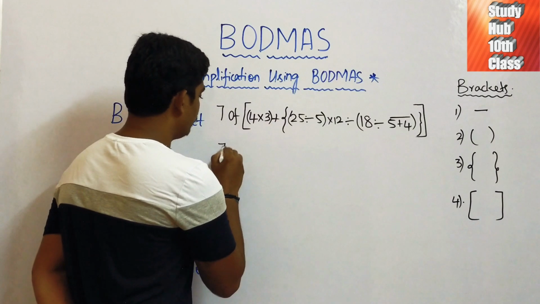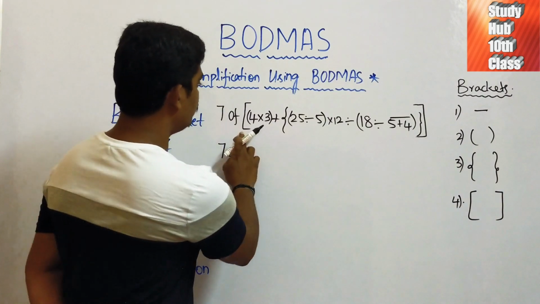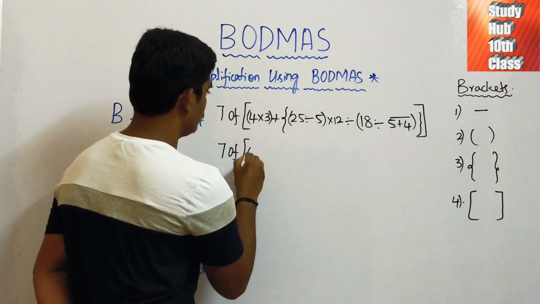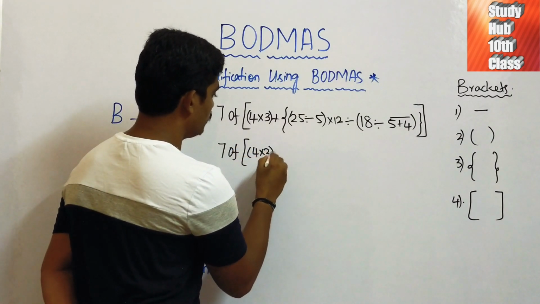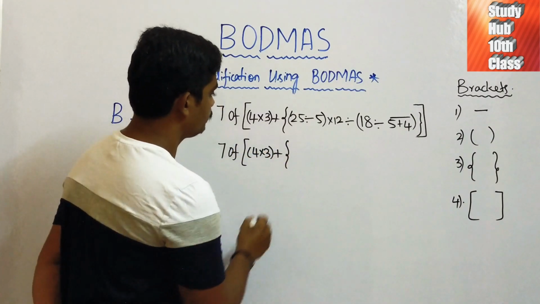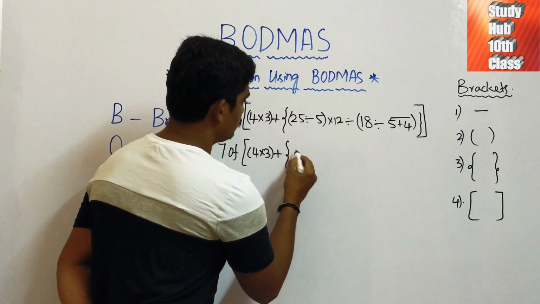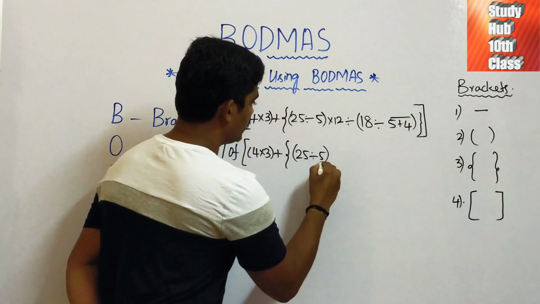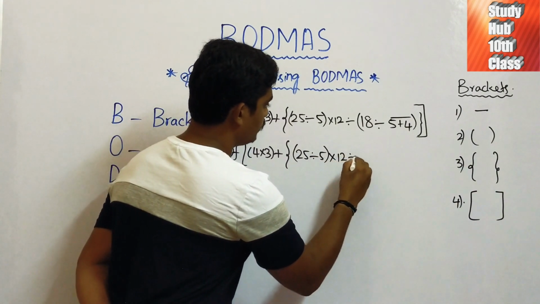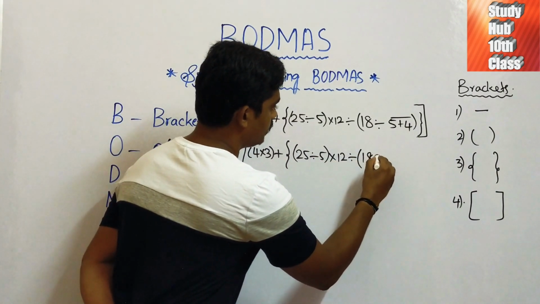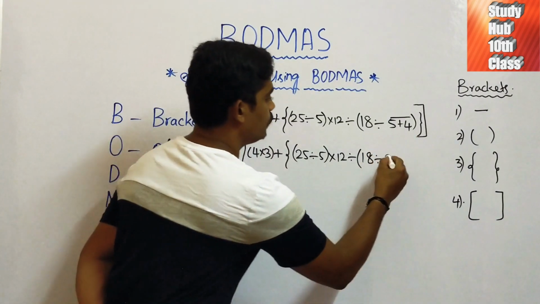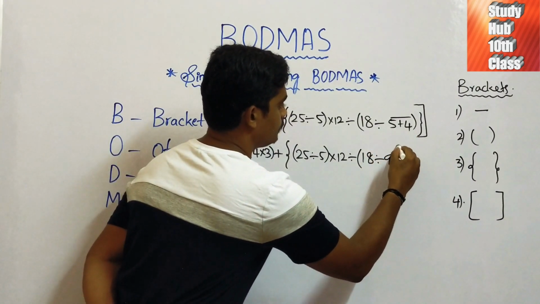Now, in this 7 of problem, which will we solve first? The bar. So 7 of 4 into 3 plus 25 divided by 5 into 12 divided by the bar of 18 divided by 5 plus 4 is 9.